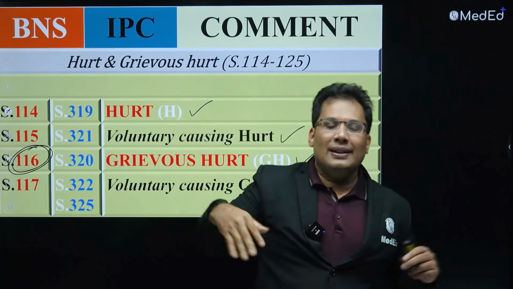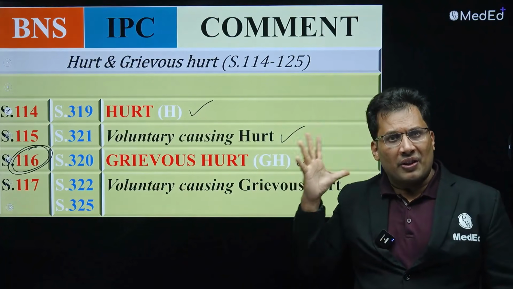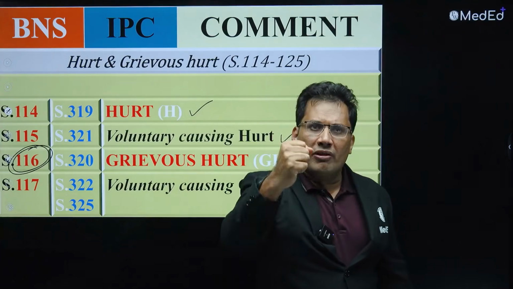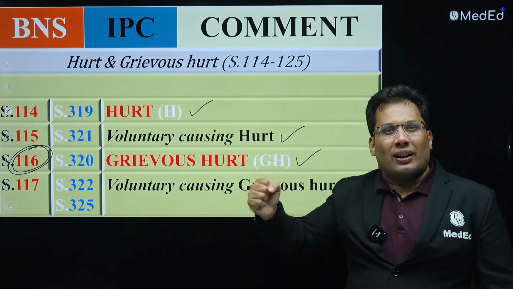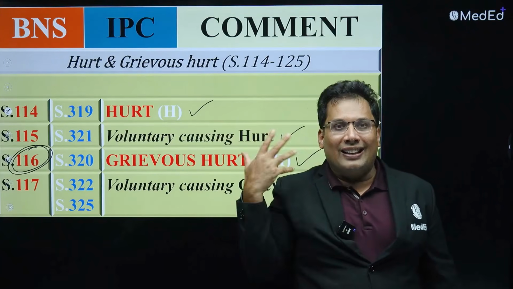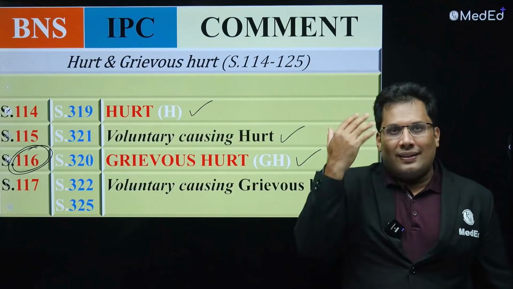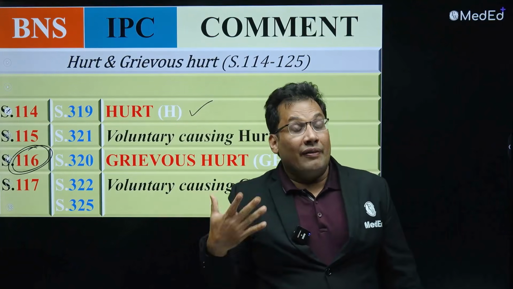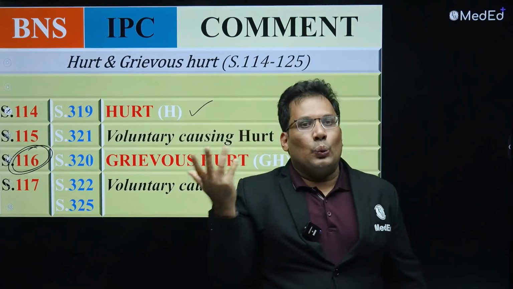Fifth, remember like this: power star. Me power star, you power star, everybody power star. So loss of power of a joint or a member is 5. Sixth, disfiguration of the face and neck. Seventh is fracture or dislocation of a tooth.